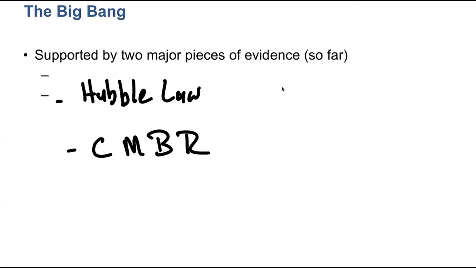And this is the smoking gun that told us that, yes, in fact, not only is the universe expanding, but it was in its past much denser and much hotter than it is today. And we can still see the photons that are traveling through the universe that were created in that very hot, very dense state. Okay, so now we can add a third piece of evidence to this table, and we need though to understand what conditions were like at the very beginning of the universe.